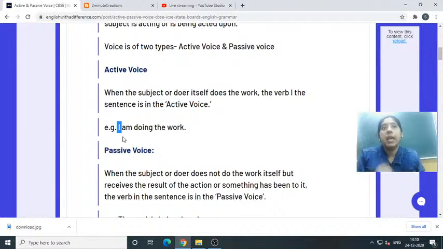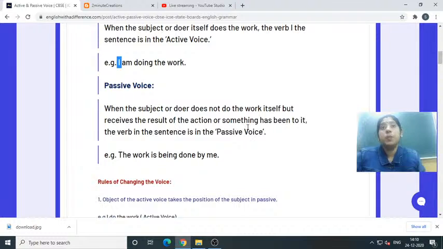This is active voice. Now let us see what is passive voice. See, the work is being done by me. I have changed this sentence from I am doing the work to the work is being done by me.